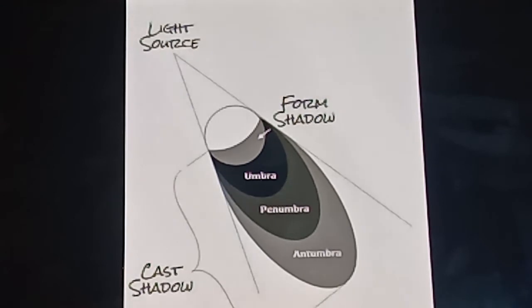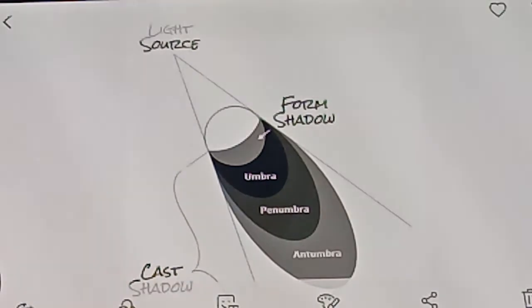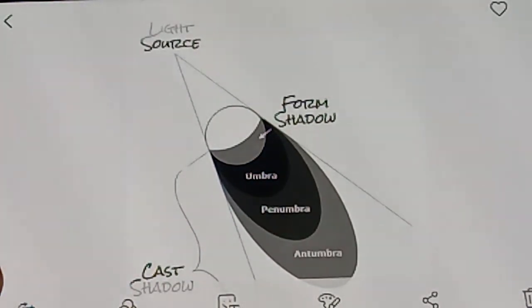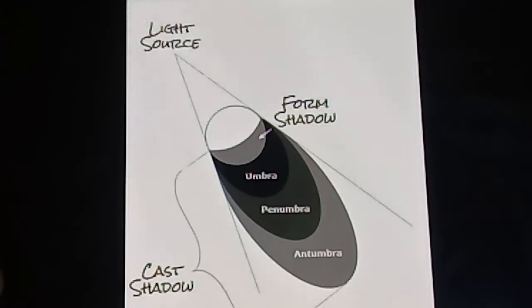When an opaque object is placed in the path of light coming from a broad source of light like the sun or an artificial source of light like a lamp, a small umbra will appear on the screen and an illuminated shadow area appears around the umbra. This illuminated shadow is called the penumbra. The penumbra always surrounds the umbra. So, don't confuse them. The dark shadow area is called the umbra, and the illuminated shadow around it is called the penumbra.